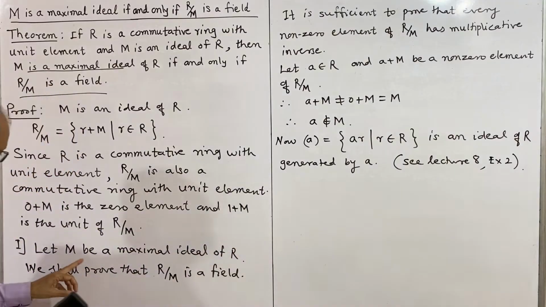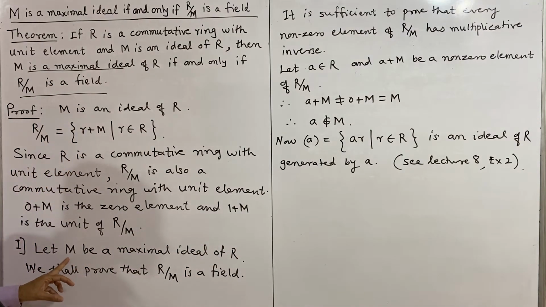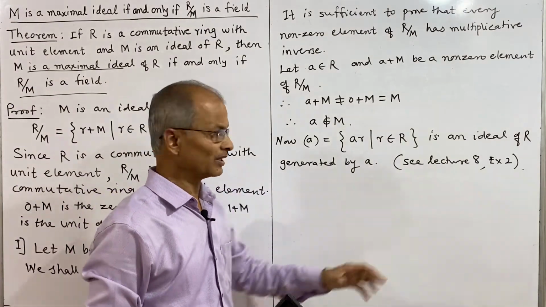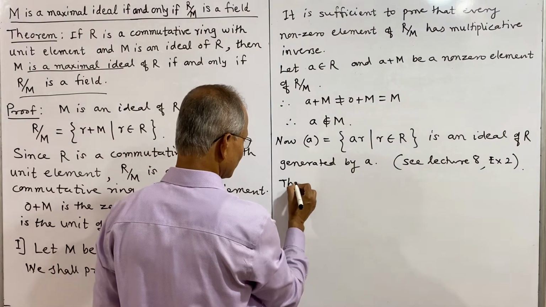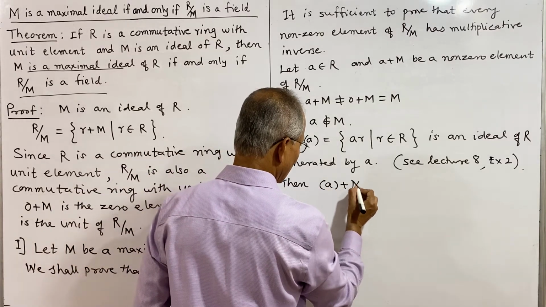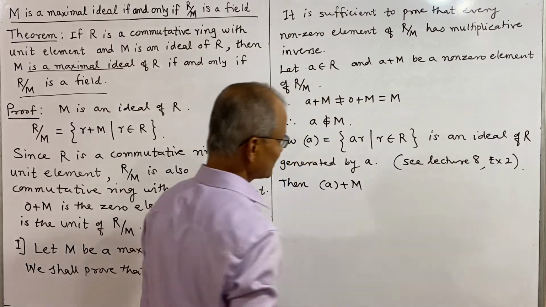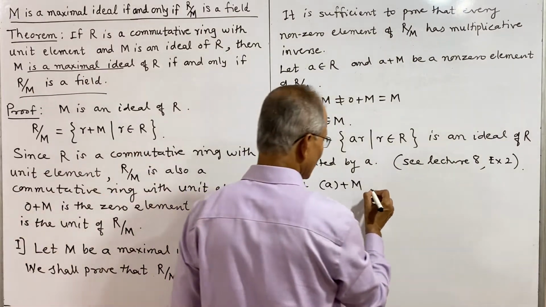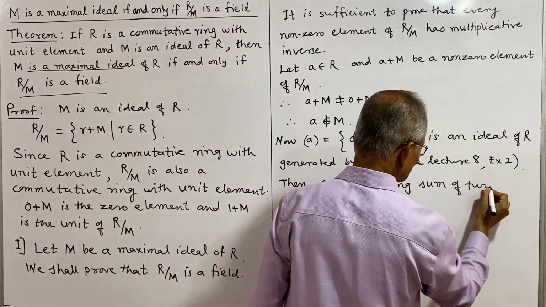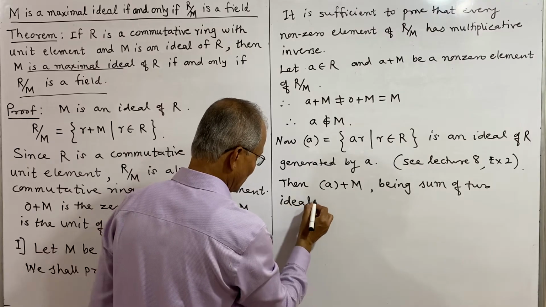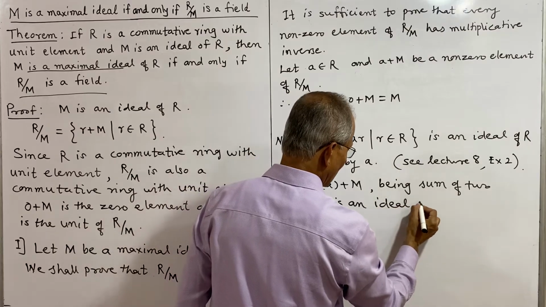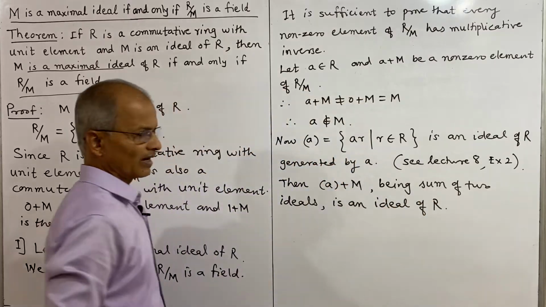Now what is our assumption here? M is an ideal. Again, the sum of two ideals is an ideal. We have shown that result also in the same lecture. Then the ideal generated by A plus M, being the sum of two ideals, is an ideal of R.